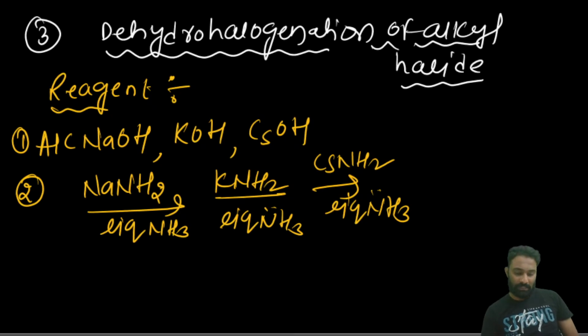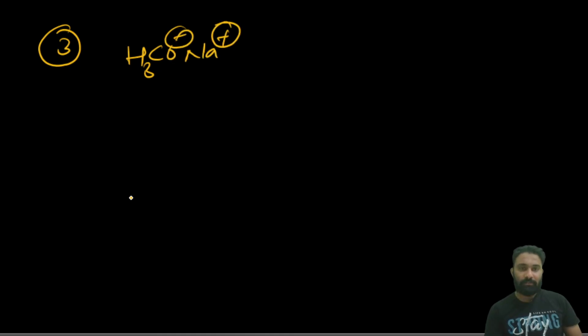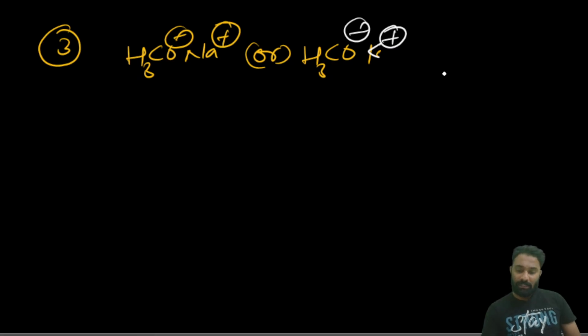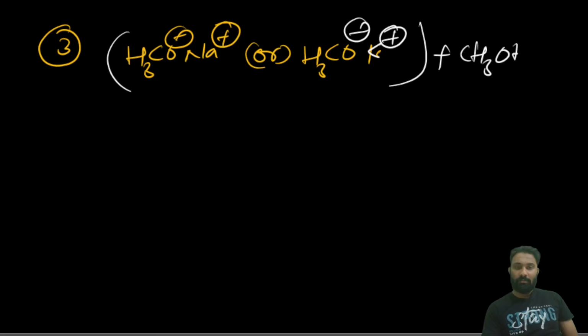Another type of reagents, the third type of reagents we are going to see: sodium ethoxide or methoxide, or potassium ethoxide or methoxide. This is potassium methoxide in the presence of methyl alcohol.